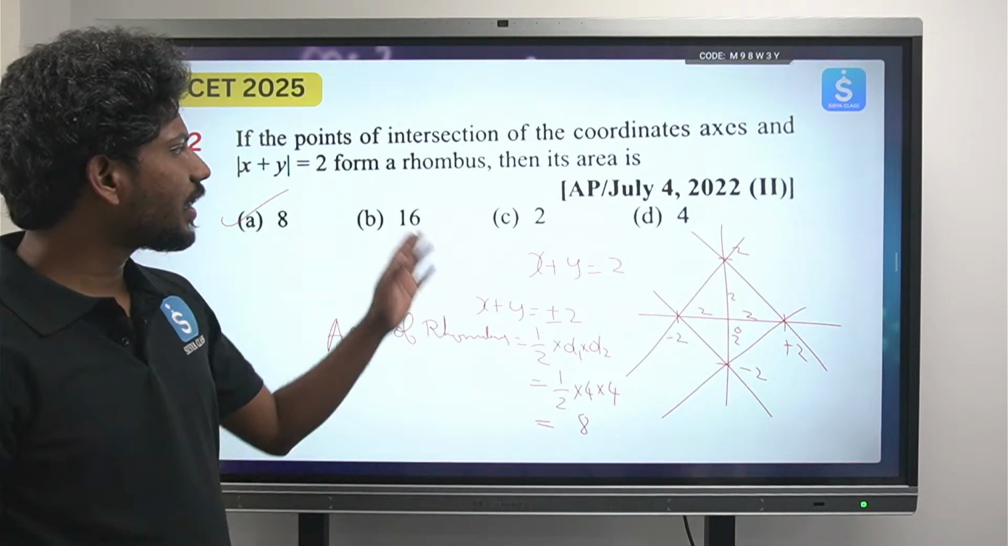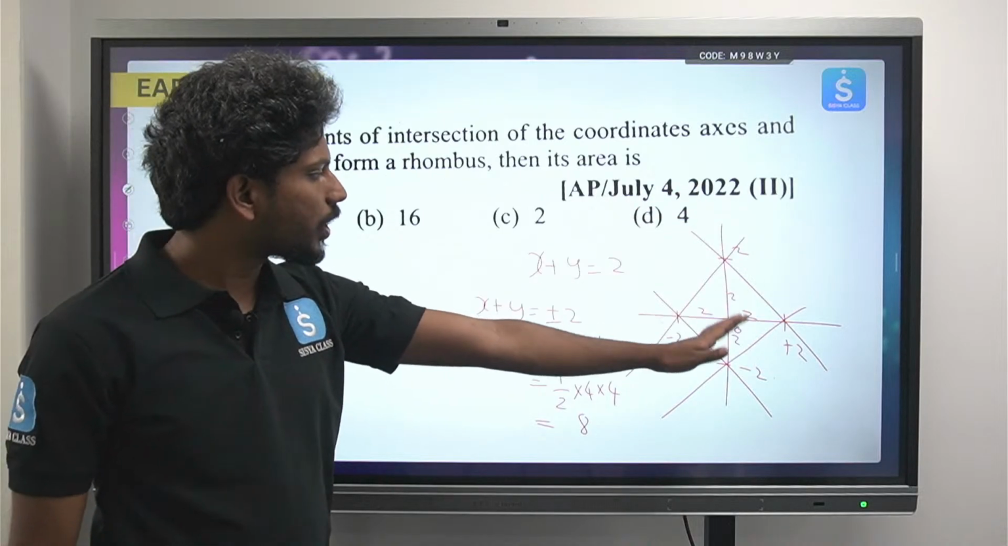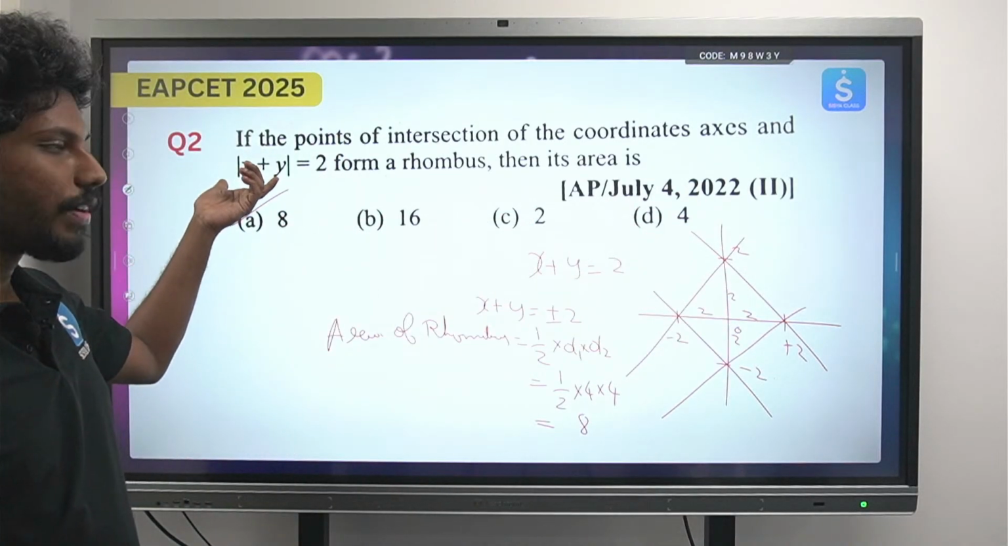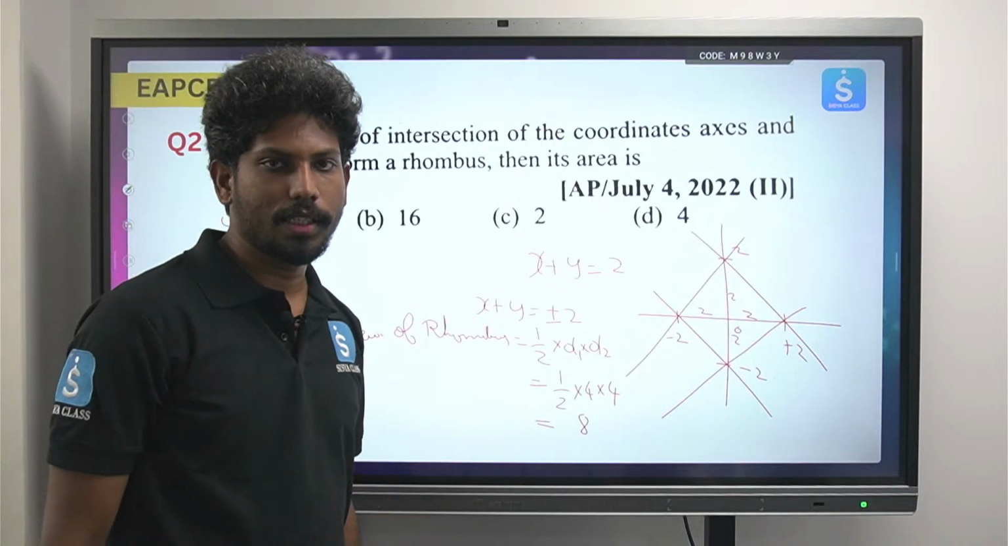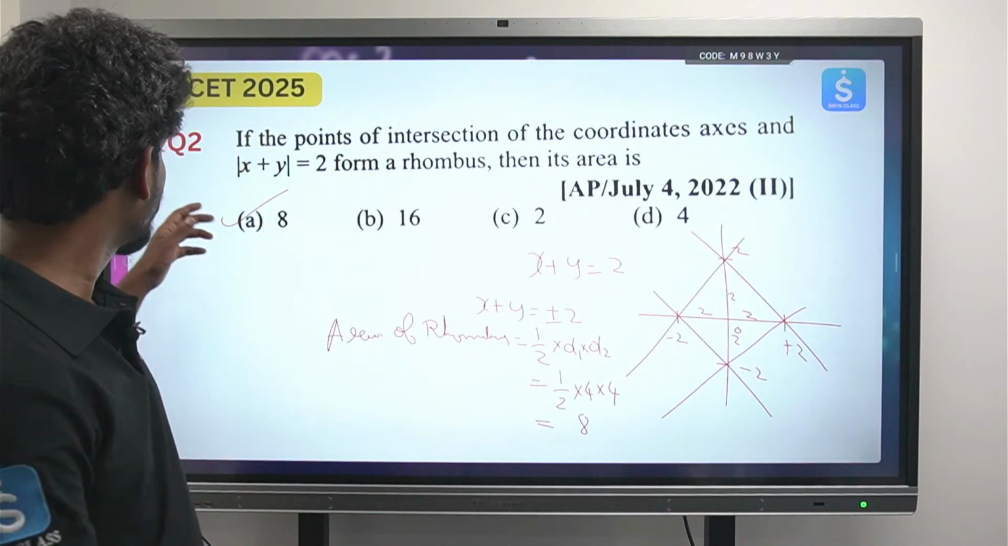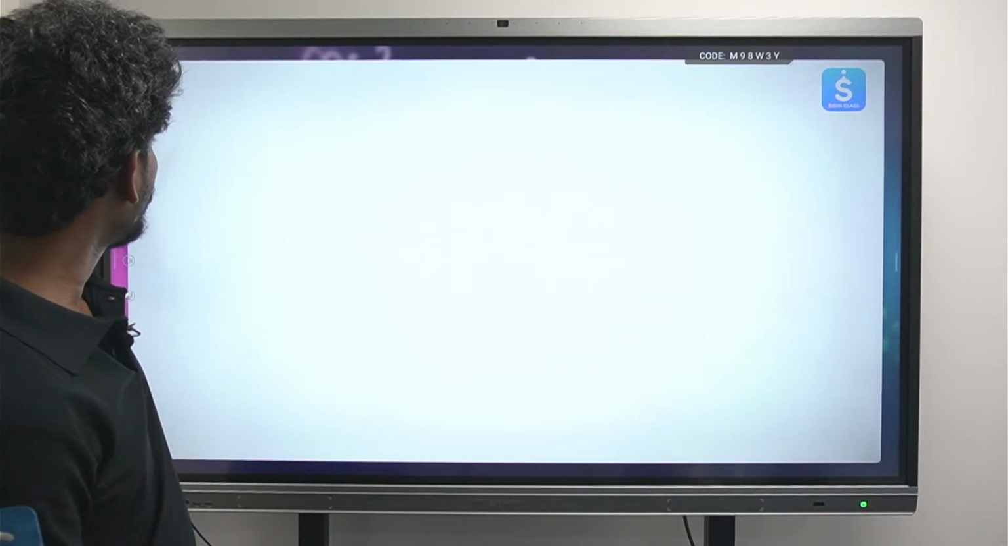Okay, is this clear to everyone? Right? So for any question, if you draw the graph pictorially to see how it looks, it is very simple. It's a matter of just 1 minute. Okay, so there are different ways in which we can solve this question. So this is the first thing. Okay, right.